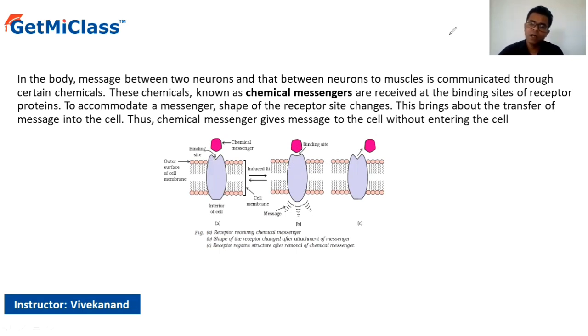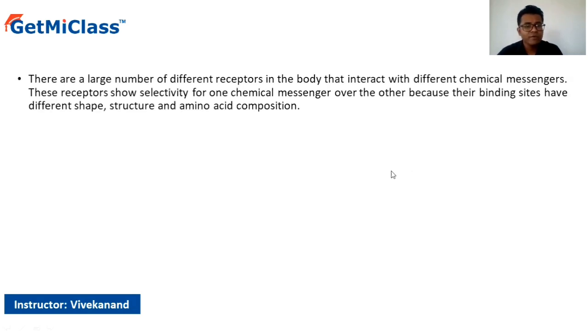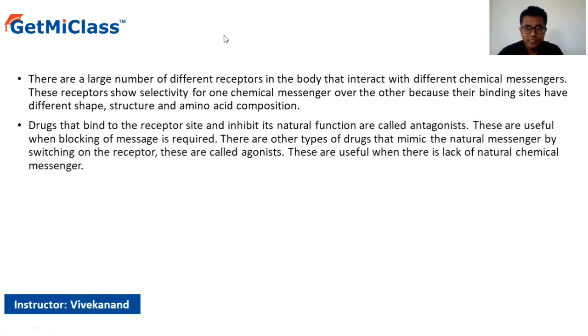Now we need to understand what this has to do with the drugs. Correct. So when you observe the drugs, as I already said, there are a large number of receptors in the body that interact with different chemical messengers. These receptors show selectivity. That means they are very, very specific in their work for one chemical messenger or the other, because their binding sites have different shape, structure, and amino acid composition, right?